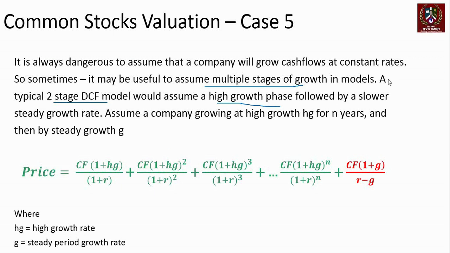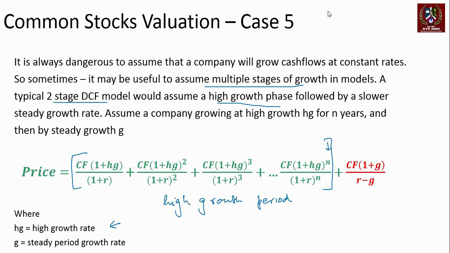Let's assume a company grows at a rate HG, the high growth rate, for n years. So this entire period here is the high growth period. And beyond this, the company grows at a steady rate.